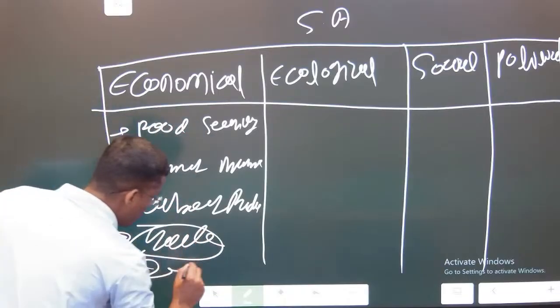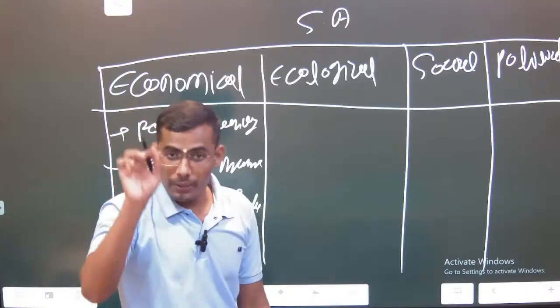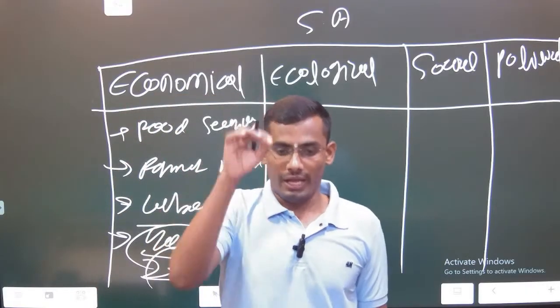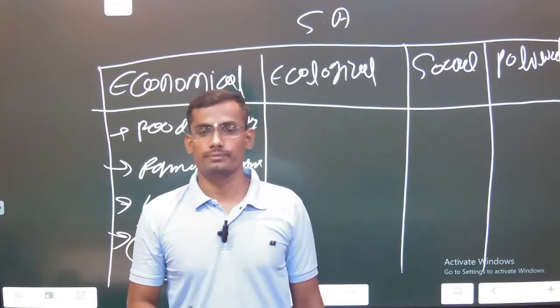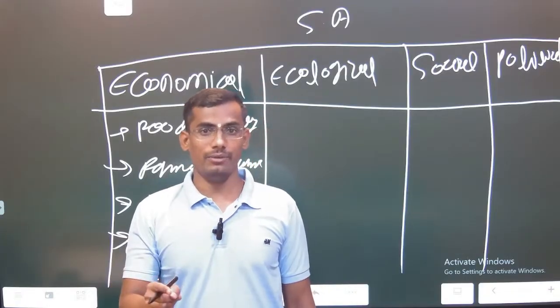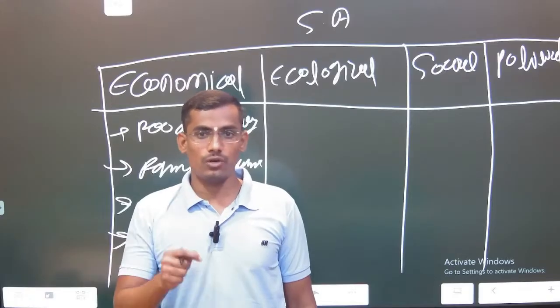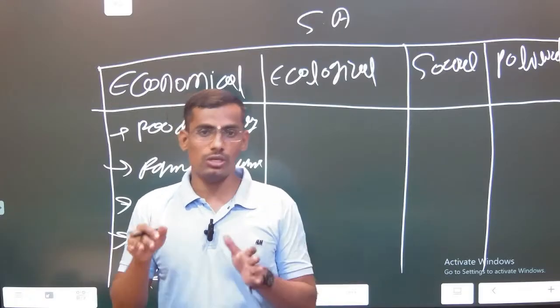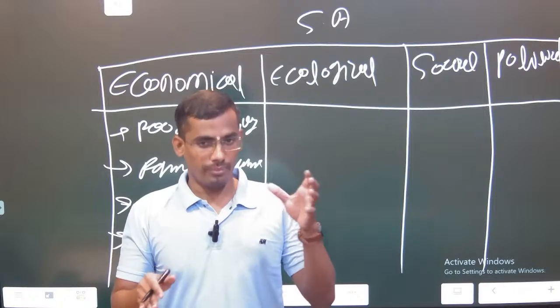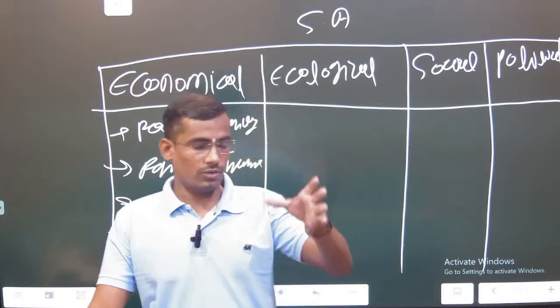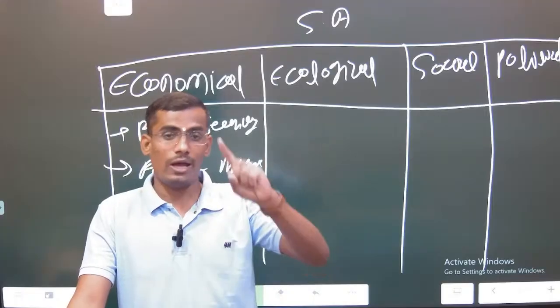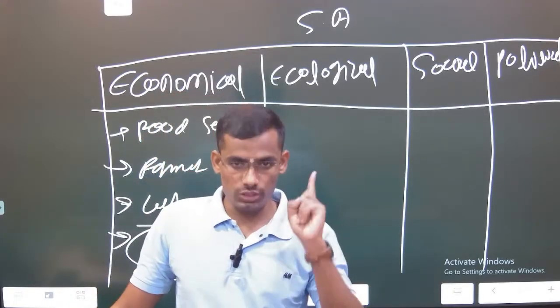In 2021, during the peak of COVID-19, agriculture was the only sector which showed positive growth, and since 1991, the first time agriculture was positive across all sectors. Manufacturing was negative because complete activities were halted, and the service sector was not working properly. So agriculture was the first net positive.